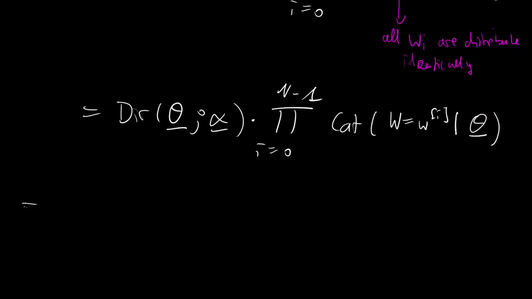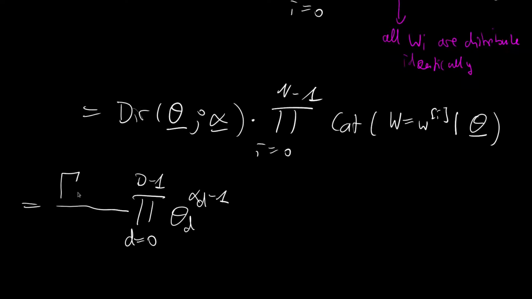So we know the Dirichlet. The Dirichlet is given as the product, or is proportional to the product, from d equals 0 to capital D minus 1 over theta d raised to the alpha d minus 1. And then we have to multiply this with a normalization, or we divide by the normalization, and this will yield the gamma function of the sum from d equals 0 to capital D minus 1 over alpha d, divided by the product from d equals 0 to capital D minus 1 over the gamma function of alpha d.